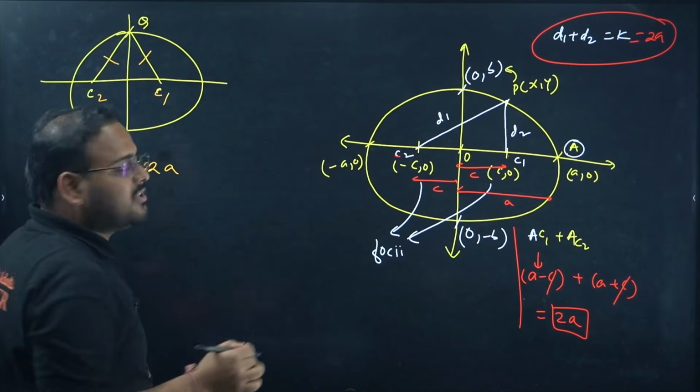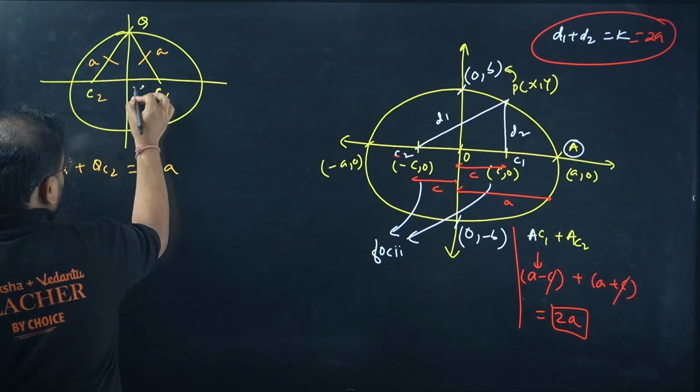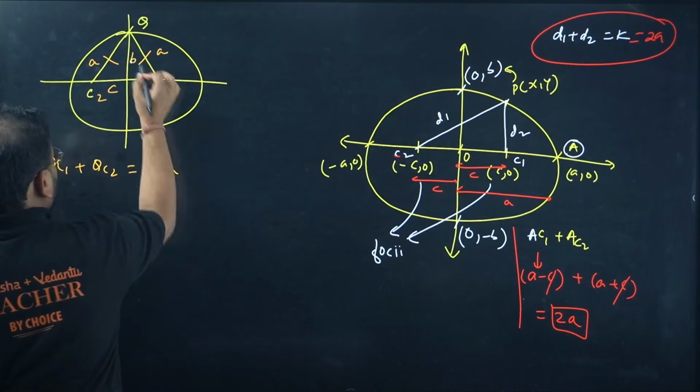It's an isosceles triangle, so this value is A and A, this value is C and C, and this value is B and B.